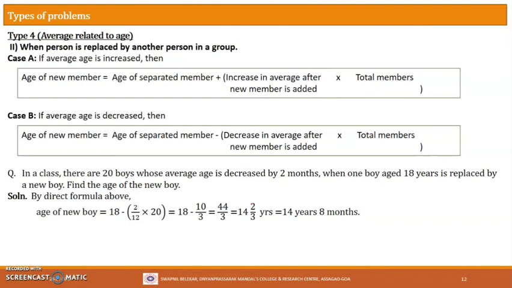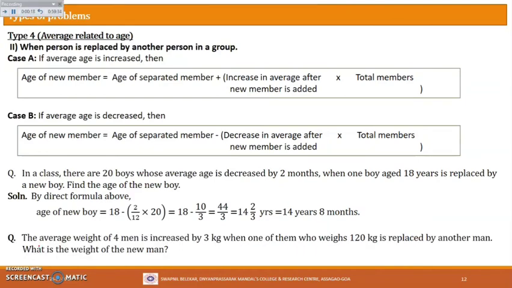So 14, again I am converting this 2 by 3 of a year into months. Let us see how to convert. 14 years as it is here. Now let us see what is 2 by 3 of a year. Notice, 1/3 of a year is how many months? In a year there are 12 months, right? So 1/3 of 12 will be 4 months. So 1/3 of a year is 4 months. Therefore 2/3 of a year will be 4 plus 4, that is 8 months. So the full thing is 14 years and 8 months.